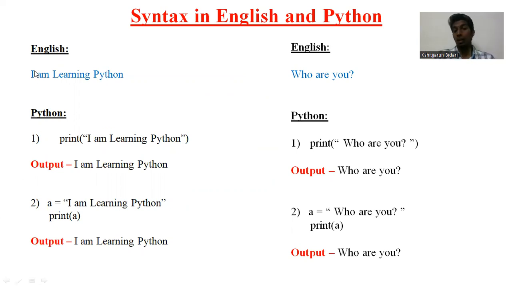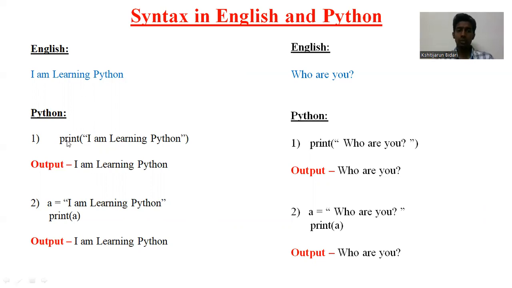First thing is, in English, what we say: I am learning Python. I directly say it or I directly write it. But in Python, what do I have to do? I should say print, in double inverted commas, "I am learning Python." And if you execute that, the output will be I am learning Python. The Python software will display the same thing which you have entered. Or there is another method. You take an alphabet A is equal to "I am learning Python", and you say print A. If you say print A, again the Python software will show you I am learning Python.